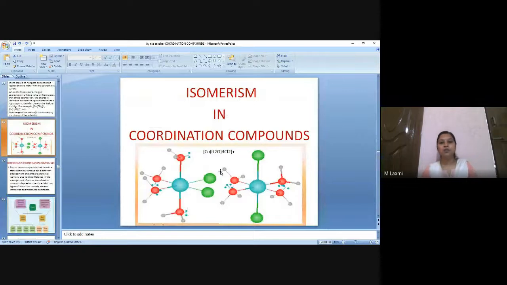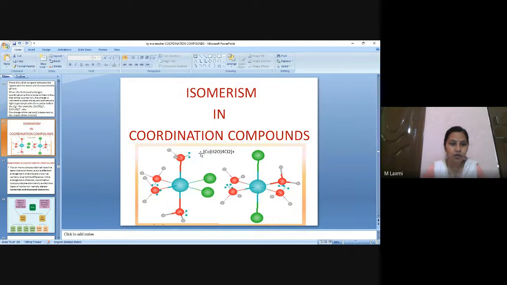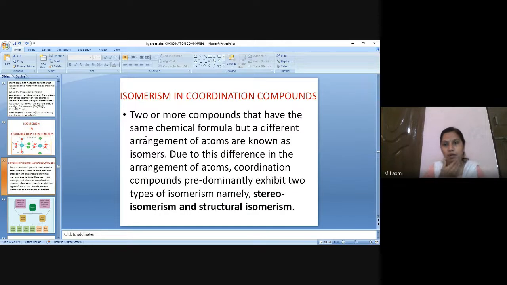So moving to isomerism in coordination compounds. This is a separate topic but quite an easy topic. This is all related to coordination compounds. We have already learned that since different types of ligands are attached to the central metal atom, there is spatial arrangement. So geometry is possible in coordination compounds. I have a central metal atom. Say I have different types of ligands. So there should be isomerism existing in coordination compounds.